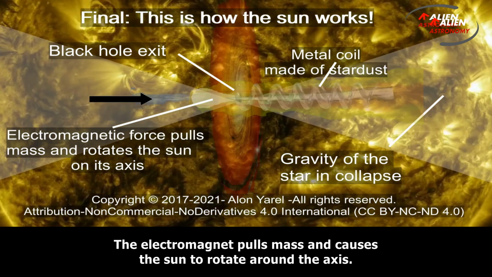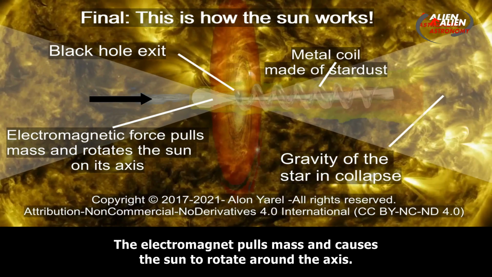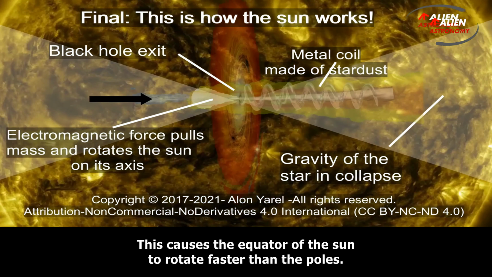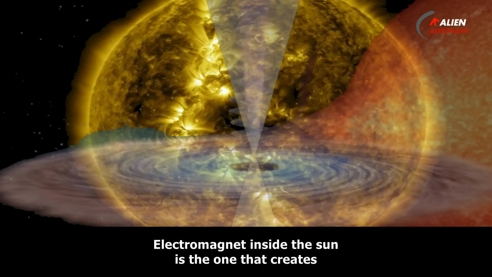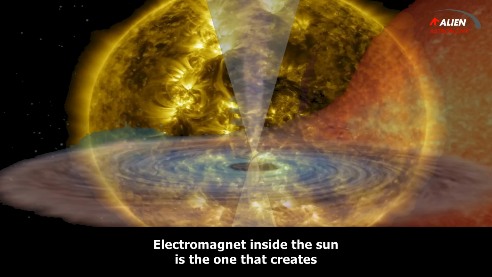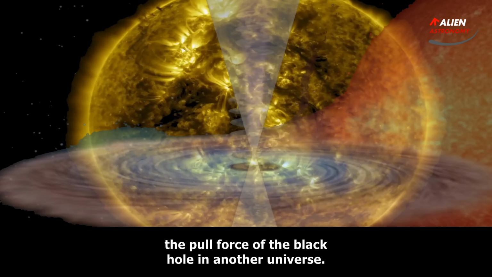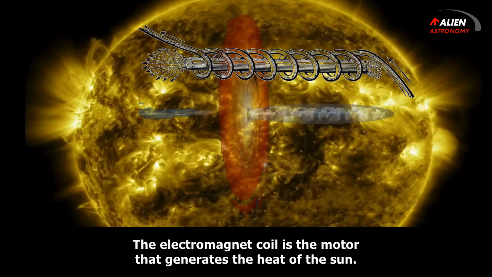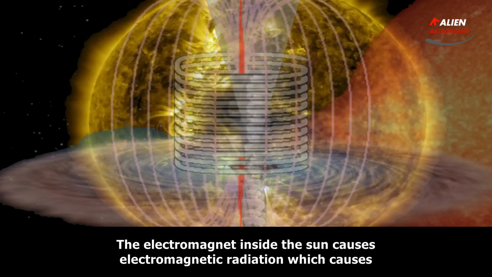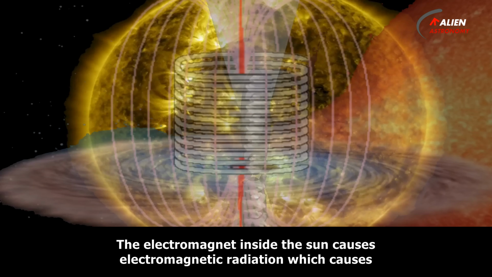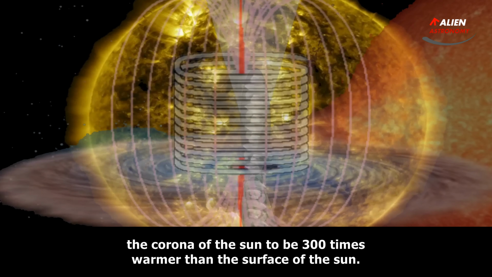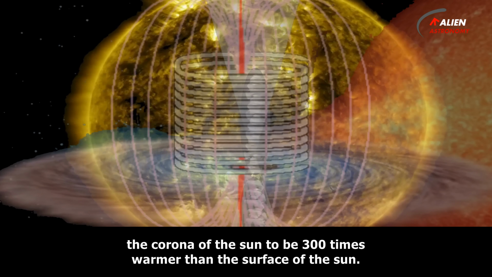The electromagnet pulls mass and causes the sun to rotate around its axis. This causes the equator of the sun to rotate faster than the poles. The electromagnet inside the sun is the one that creates the pull force of the black hole in another universe. The electromagnet coil is the motor that generates the heat of the sun. The electromagnet inside the sun causes electromagnetic radiation, which causes the corona of the sun to be 300 times warmer than the surface of the sun.